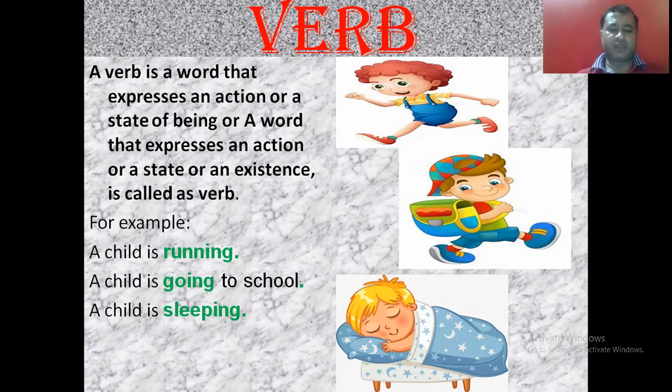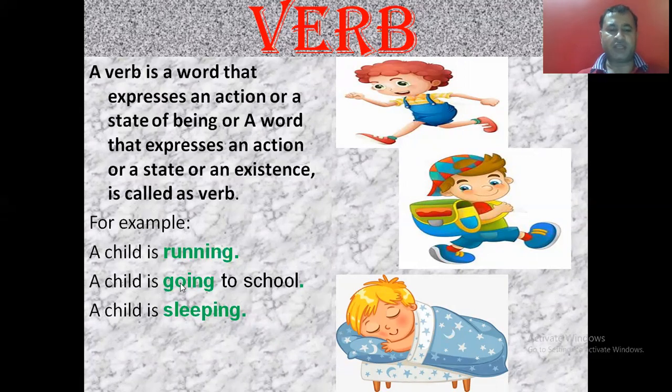So in order to demonstrate, let us take an example. In this slide I have a picture of a child. Now let us understand what the verb is. I will use the child in different sentences and each sentence contains a verb. There are some pictures of children, but let us take the examples one by one. In the first picture, a child is running. Means action is being performed by this child. So what is this child doing? This child is running. मीन कुछ एक्शन ये कर रहा है. वो एक्शन क्या है कि वो भाग रहा है. तो वो जो भागना, वो जो रन करना है, दैट इज द वर्ब.